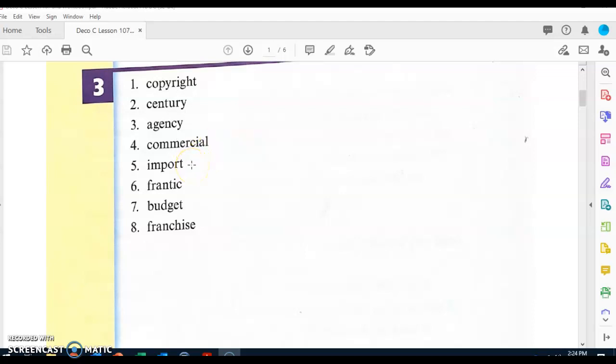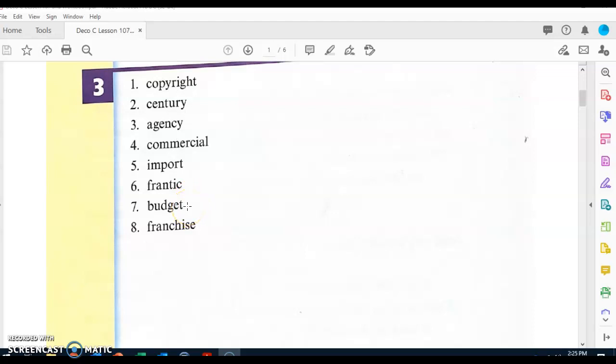Word number 5, what word? Import. When you import something, you bring it into the country. Everybody, what's another way of saying the company brought 100 rings into the country? Get ready. The company imported 100 rings. Number 6, what word? Frantic. Frantic is another word for very excited and upset. Everybody, what's another way of saying the people in the office were very excited and upset? Get ready. The people in the office were frantic.